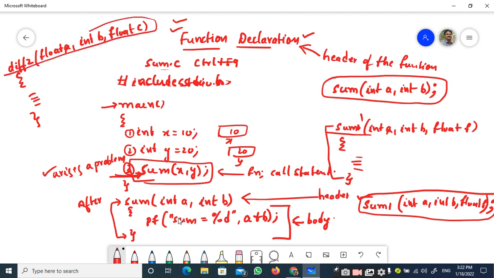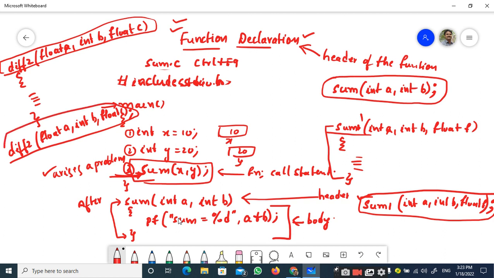Therefore it should include the name of the function, and it should include the parameters in the same order. The order of parameters plays a very, very important role, so you should not forget it. And at the end you have to end it with a semicolon. So this is the function declaration for this function.